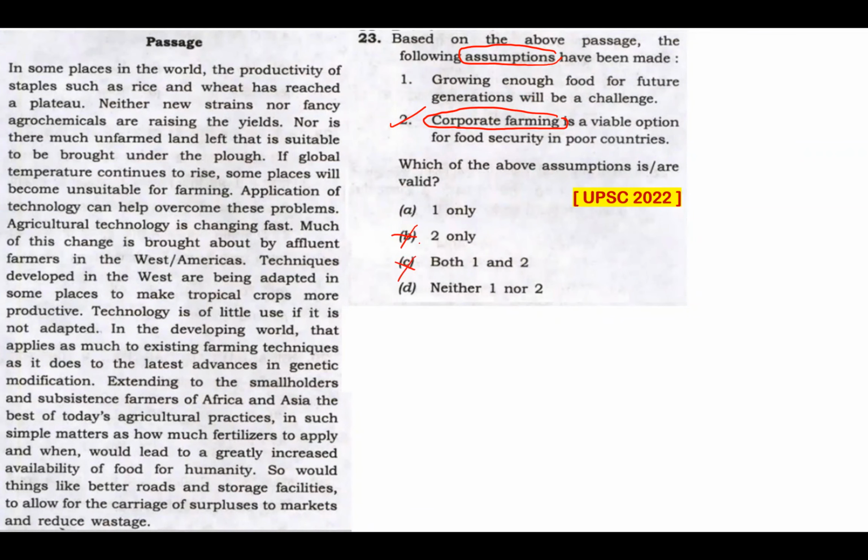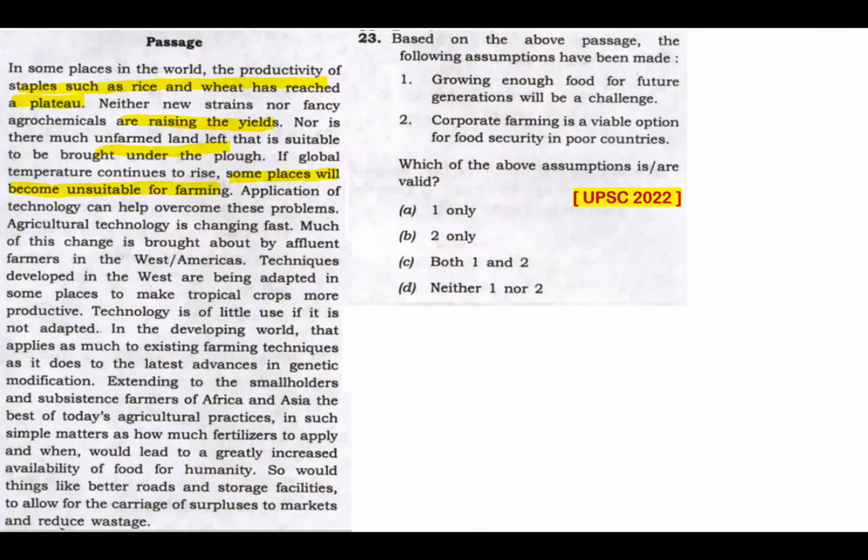B, C are discarded. Now looking at the crux of this passage and the keyword assumption, UPSC said, and I believe UPSC is right in telling that statement 1 can be assumed. Growing enough food for future generations will be a challenge. Though the word will is here, we can assume that growing food for future generations will be a challenge. That can be assumed from this passage.